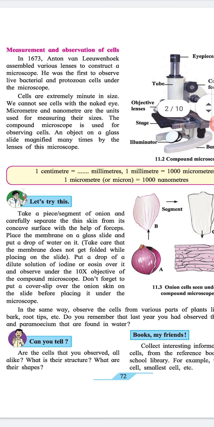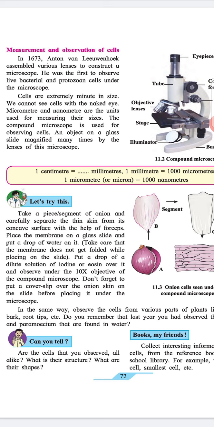Heading: Let's try this. Take a piece or a segment of onion and carefully separate the thin skin from its concave surface with the help of forceps. Place the membrane on a glass slide and put a drop of water on it. (Take care that the membrane does not get folded while placing it on the slide.)